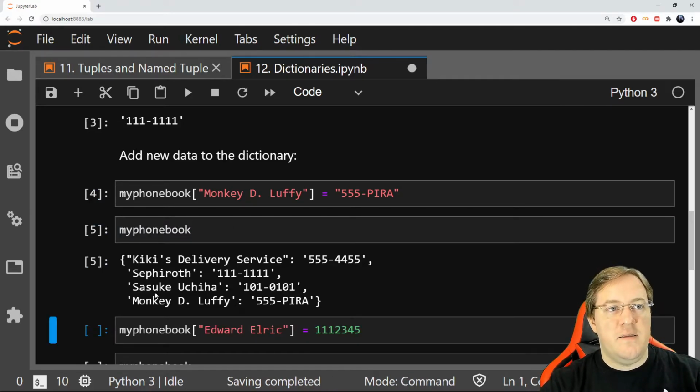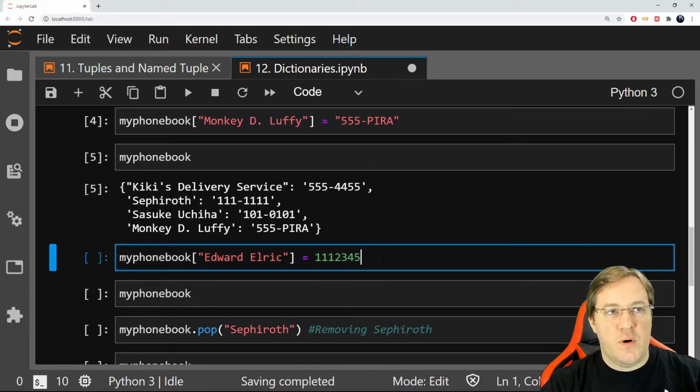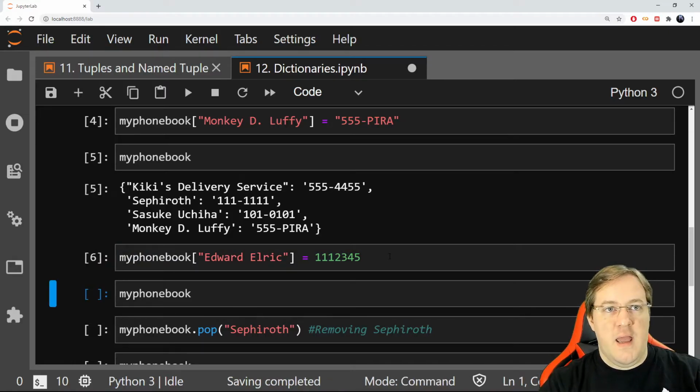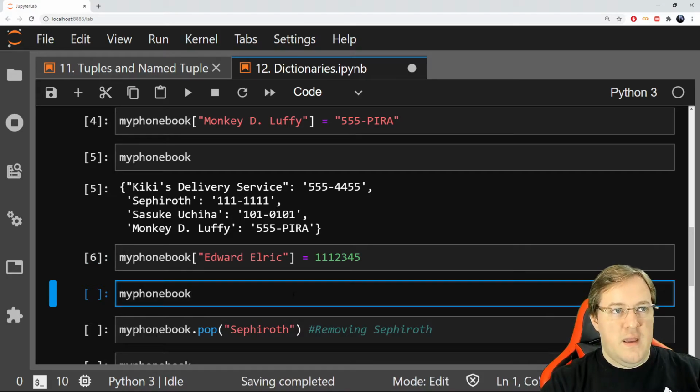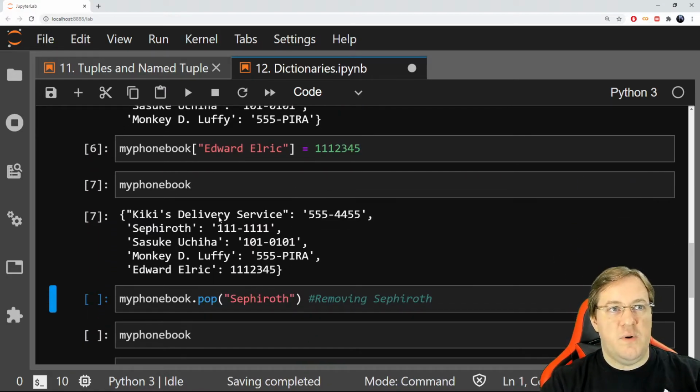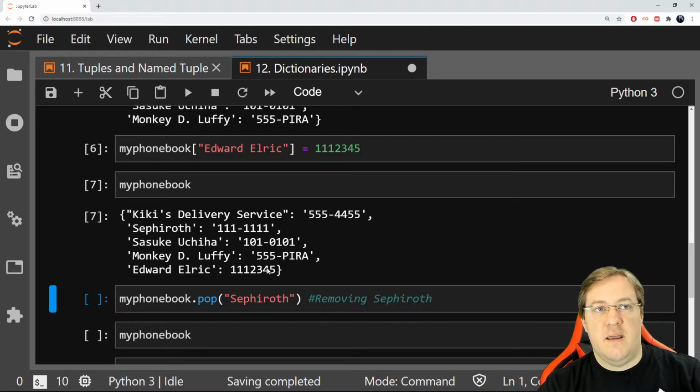My phone book, and now I see that I got Monkey D. Luffy at the end. Now I can add one more. I will add to my phone book Edward Elric, and I will put a number. This time I put it as a real number and not an int with a number inside. And we see that in Python it works. And then I can look at it and I see my dictionary with all the different names I added and all the different numbers. You will see the main difference here is that for Edward Elric from Fullmetal Alchemist Brotherhood, you don't have the quotes here because it was entered as an int, not as a string.